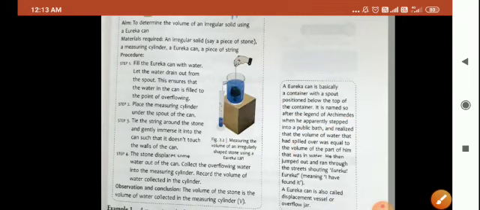So class, these are the two methods of finding the volume of an irregular solid. One method is using a measuring cylinder, and the second method is using a Eureka can and placing a measuring cylinder under the spout of the Eureka can. Hence, in both cases, in the case of the Eureka can, the amount of water displaced is the volume of the stone, and in the case of the measuring cylinder, the amount the water level rises is the volume of the stone. Children, is this clear to you?